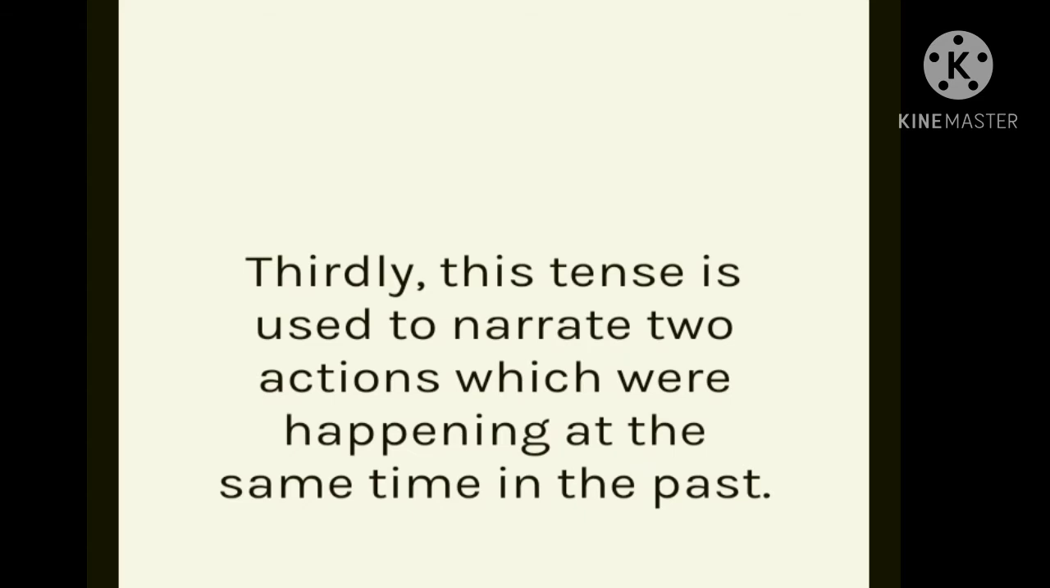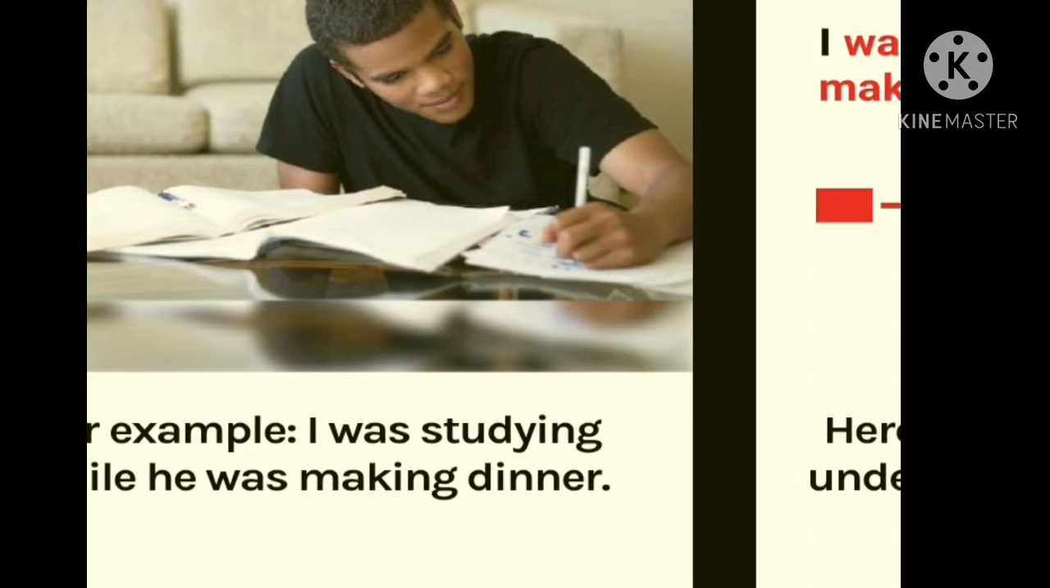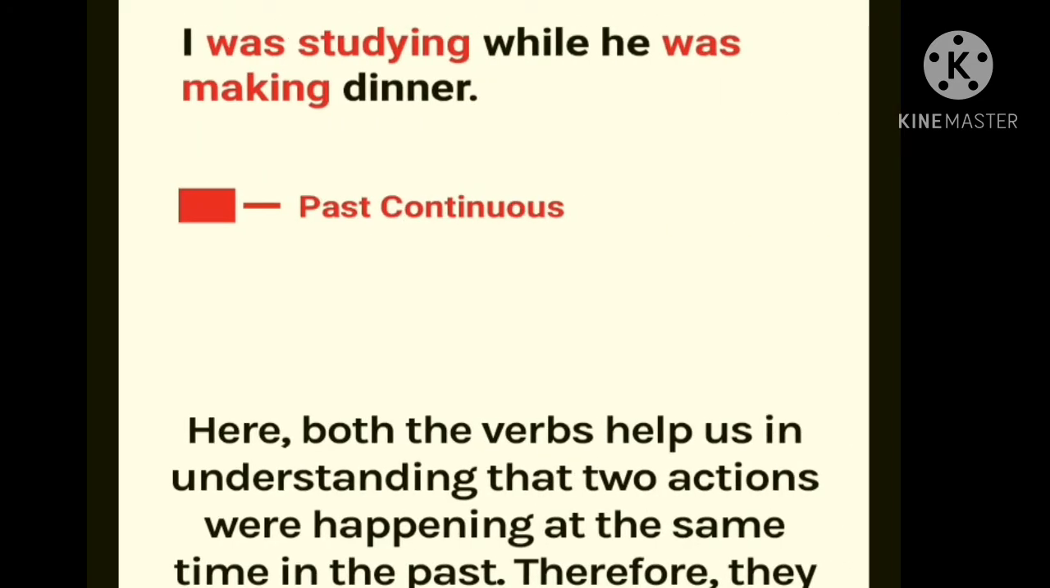Thirdly, this tense is used to narrate actions which were happening at the same time in the past. For example, "I was studying while he was making dinner." In that sentence, "was studying" and "was making dinner" show the past continuous tense, meaning two actions were happening at the same time in the past.